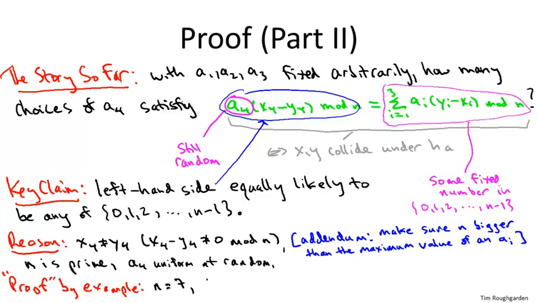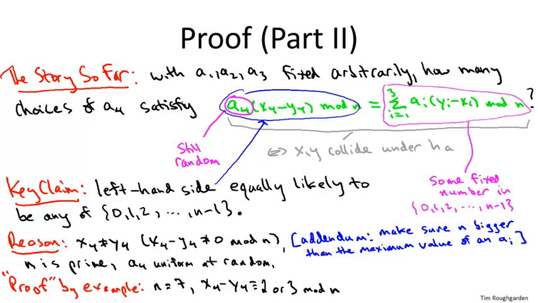And let's suppose that the difference between x4 and y4 is 2. Okay, so having chosen the parameters, I've set n equals 7, I've set the difference equal to 2. What I want to do is step through the 7 possible choices of A4 and look at what we get in this blue circled quantity in the left-hand side of the green equation. So we want to say the left-hand side is equally likely to be any of the 7 numbers between 0 and 6. So that means that as we try our 7 different choices for A4, we better get the 7 different possible numbers as output.